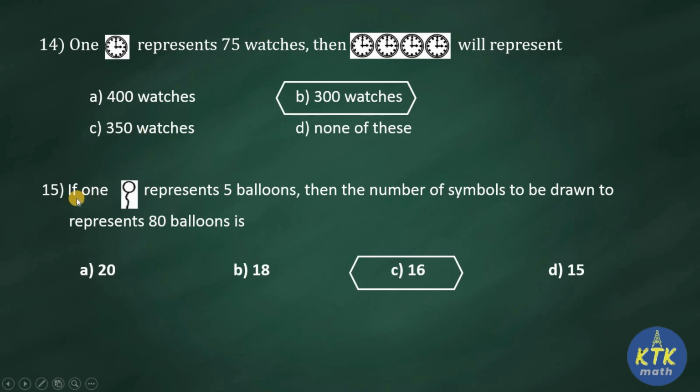So both 14th and 15th question are based upon pictograph, but 14th one is a direct question, so that we multiplied. 15th question is indirect. They gave the frequency, they are asking us to find the symbol, how many symbols. So in question number 15 we did division. So I hope you understand the difference between 14th and 15th question.